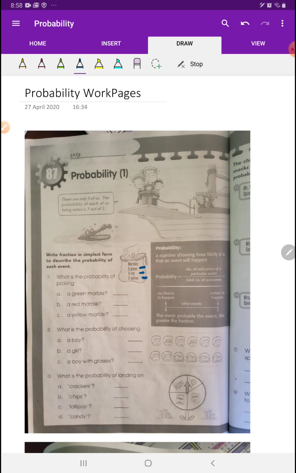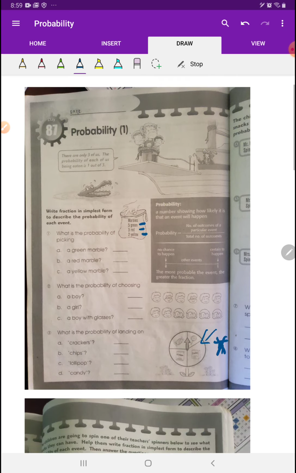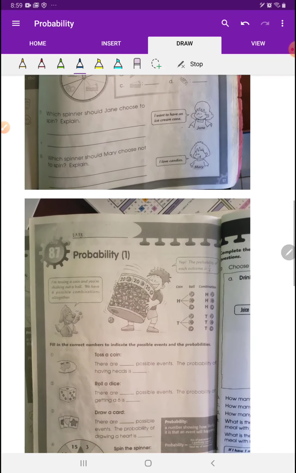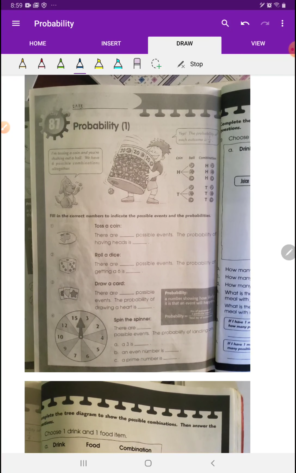Here, you're talking about boys, you're talking about girls, you're talking about boys with glasses. So pay attention. This one right here, this circle graph, this is exactly what I was talking about. This is not a 4 on the bottom. Do not write a 4 on the bottom because the pieces are not the same size. Here, you're just answering the questions based on the things. So, for example, chips has 2 sections here. See that? Pretzels has 1, 2, 3 sections of this graph, or the circle diagram. All right. And then at the bottom, you just answer the questions. All right. Grade 5s.